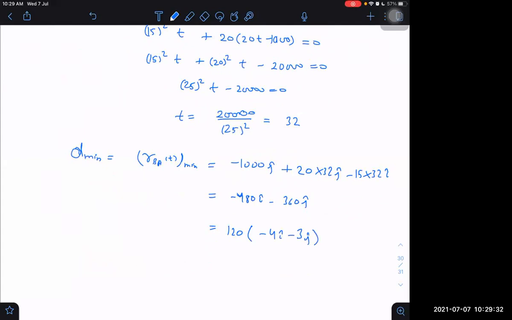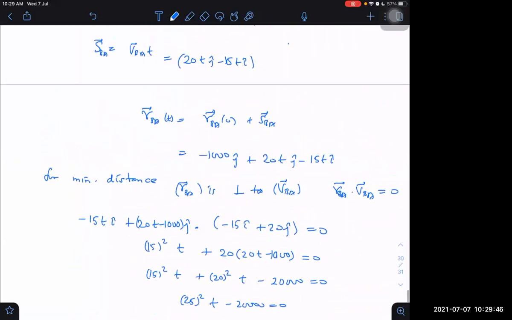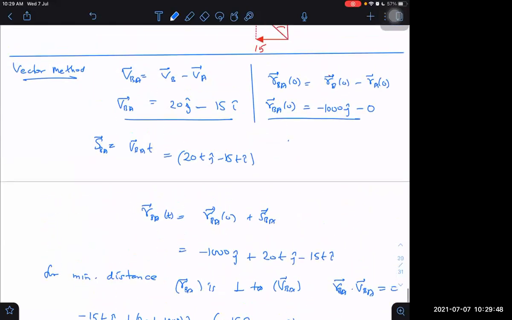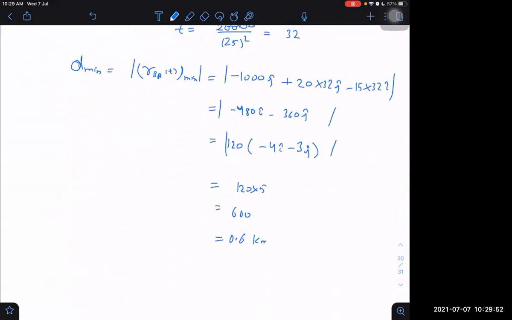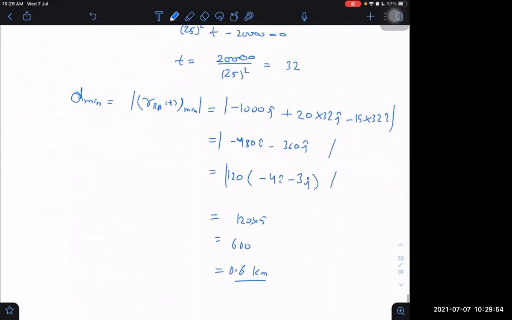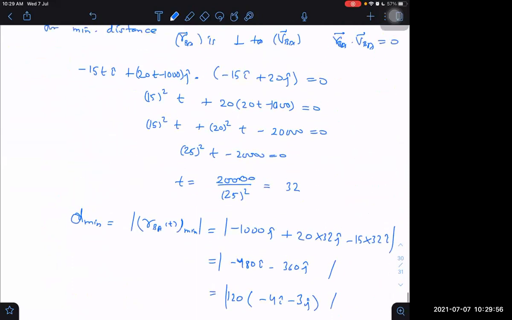Then what is the D minimum? Magnitude, this is not minimum actually, this is a vector. Magnitude will be the mod of it, which is equal to 120 into 5, 600. What was the answer last time? 5,000. Sir, in kilometers, no, sir, we should. In kilometers, I will get it as 0.6 kilometers or 3 by 5 kilometers. What was the last time? 3 by 5. This method is easy.